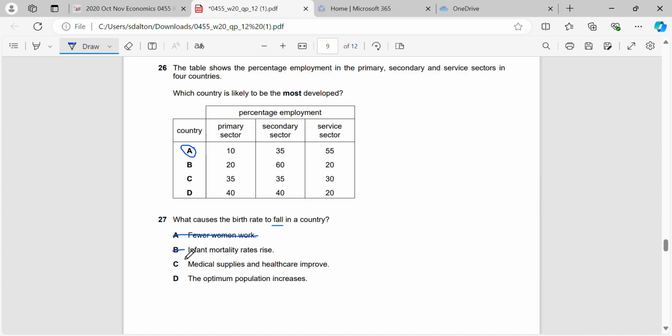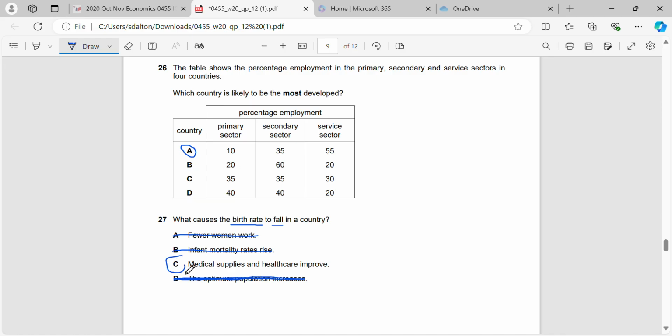Infant mortality rates rise. That does not affect the birth rate. Remember, the mortality rate is the rate at which they're dying, right? So if the rate at which they're dying goes up, that may indicate, let's say, a decrease in living standards, for example, but it's not going to affect the number of children that are born. Optimum population increases, we would expect the birth rate to increase then, because we need to have more people in a country to optimize our resource allocation.